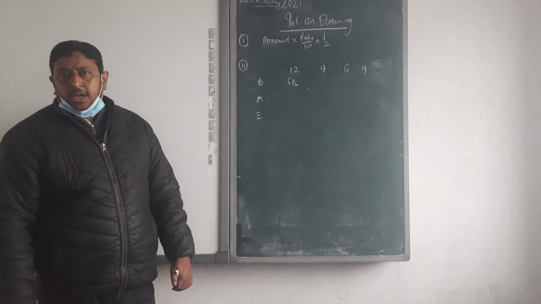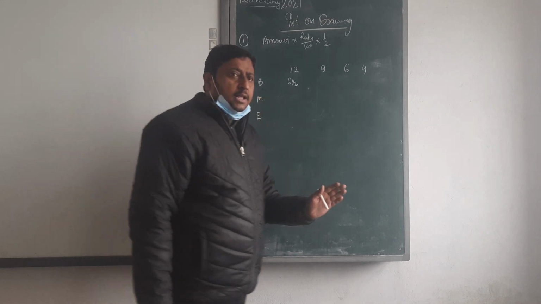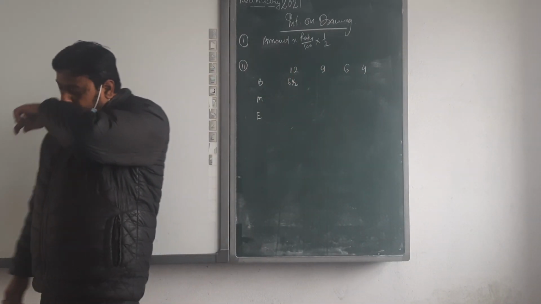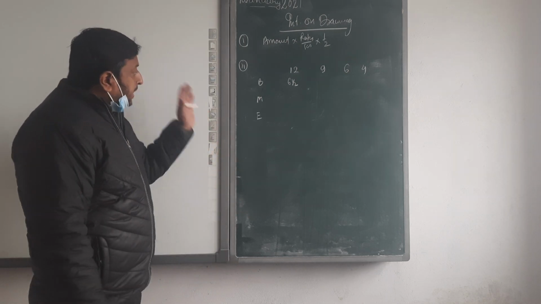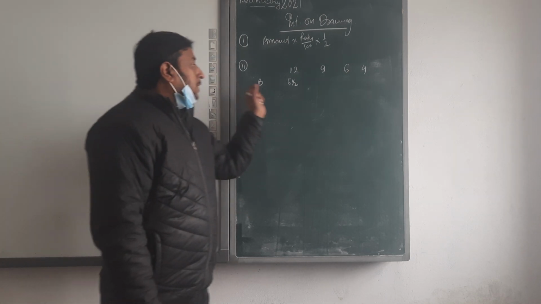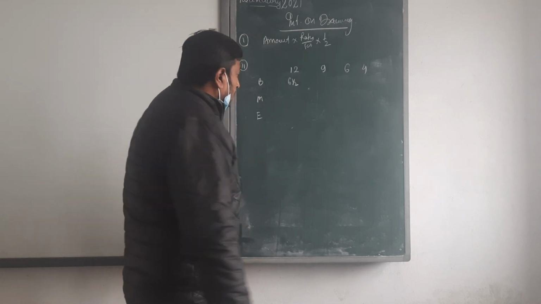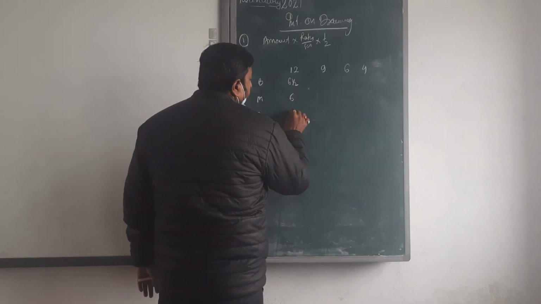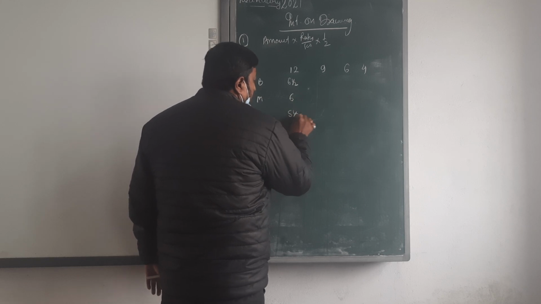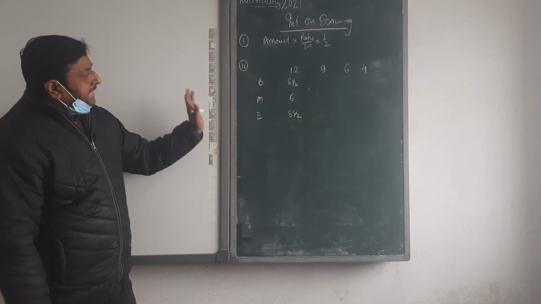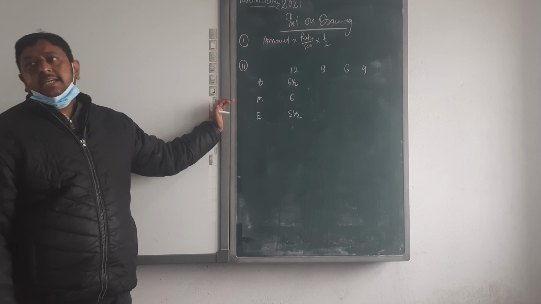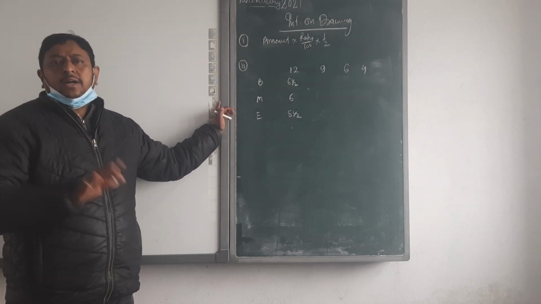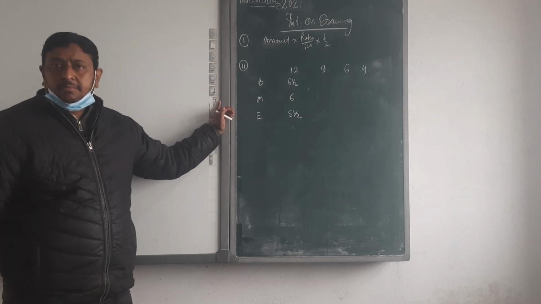If we withdraw continuously for 12 months at the beginning, we calculate for 6 months. Mid 6, end 5. It's a very easy table. By this table, you can easily calculate the interest on drawing. No need to go for any other system.